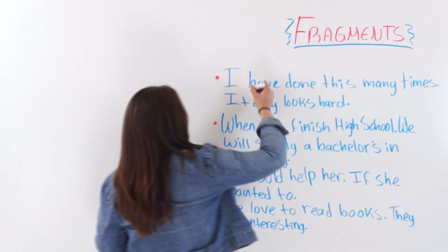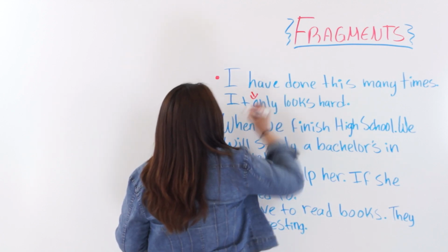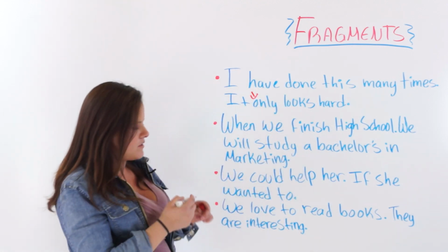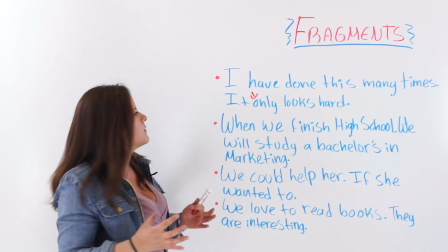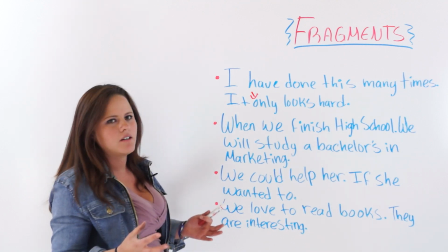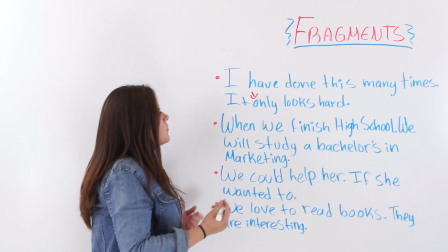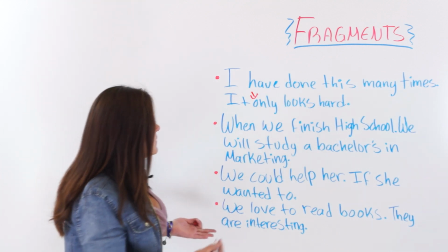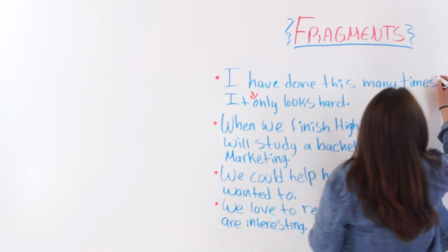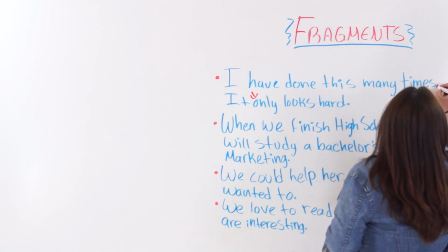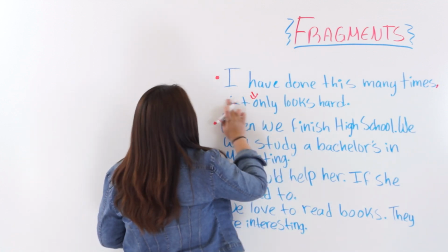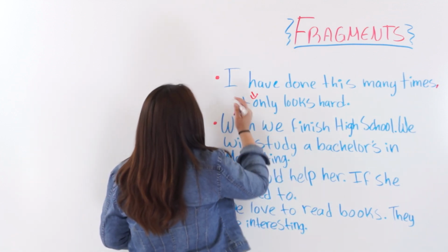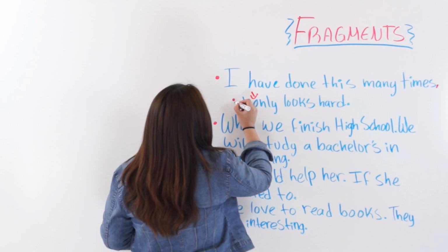Well, this is a fragment. Why? Because it doesn't make a lot of sense on its own. It only looks hard. So what we are going to do is add a comma, get rid of the period, and add a lowercase i.